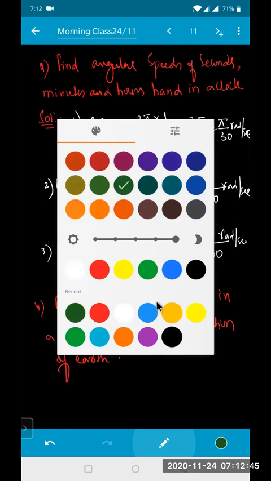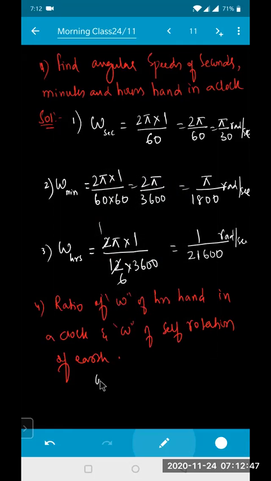Earth completes one rotation about its own axis in 24 hours, day and night. So it is 2 pi into one rotation into 24 hours into 60 into 60.